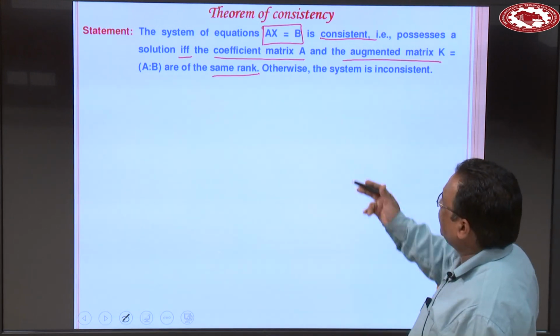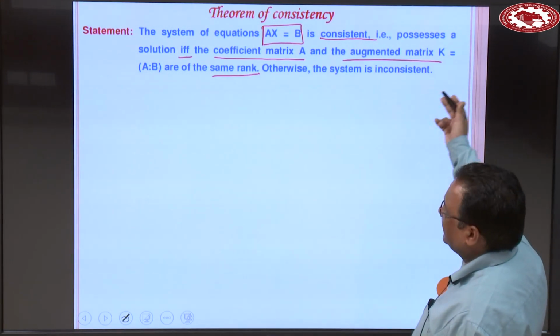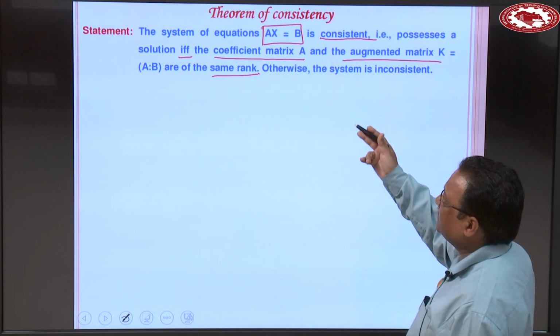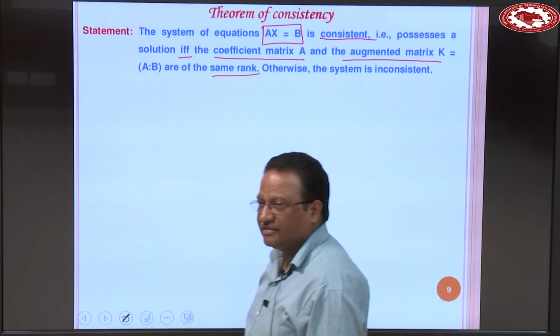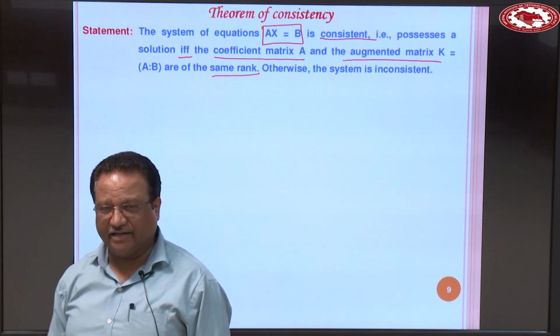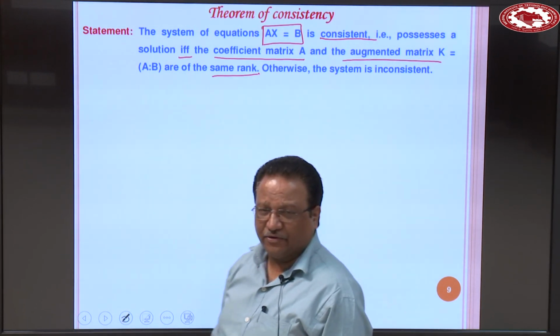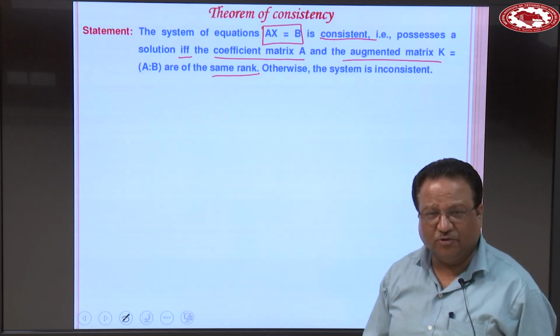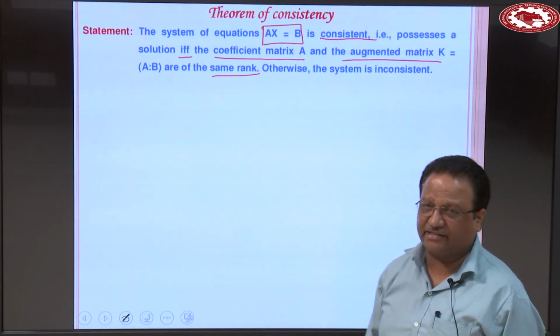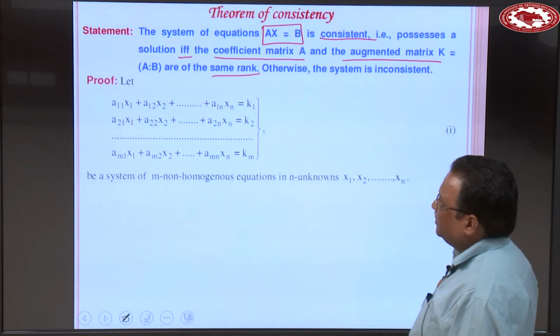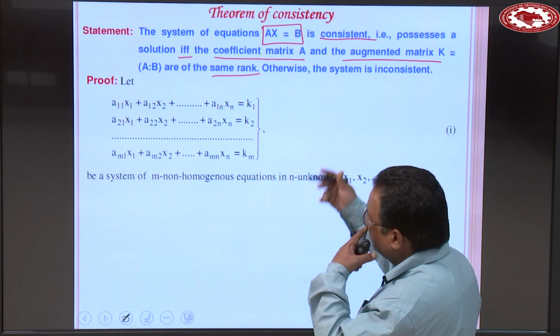So, if the coefficient matrix A and the augmented matrix K are of the same rank, then the system is said to be consistent, otherwise the system is said to be inconsistent, clear. So, remember, consistent means solution exists, inconsistent means solution does not exist, clear. So, what is the proof? How can we prove this statement?